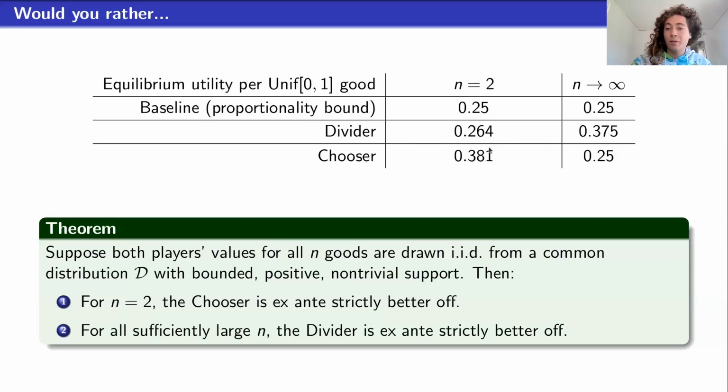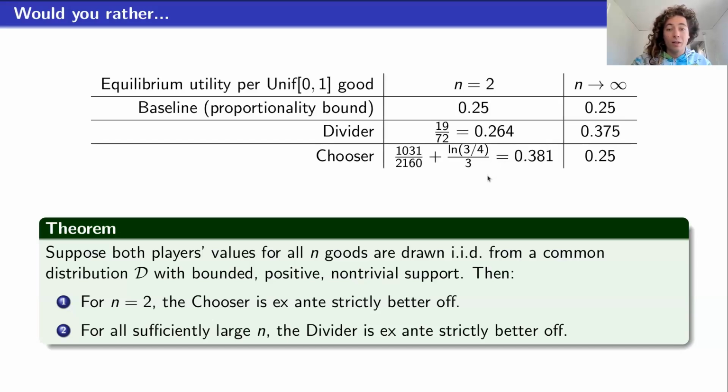These are difficult numbers to compute. The utilities here are exact in the limited case. The utilities for the n=2 case, it turns out that we can solve this because it's small. This number 0.264 is an approximation of the fraction 19/72, and the chooser's utility is even nastier. It's this gigantic expression. This is a very hard problem to solve.